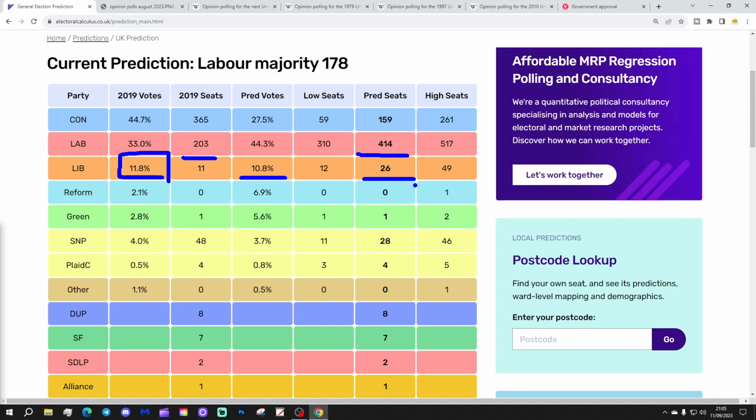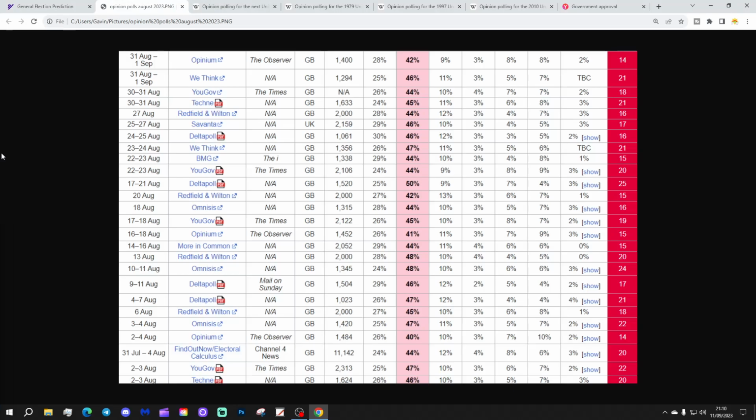So tactical voting is back, and that does have an element of uncertainty. For the Liberal Democrats, they might be higher than the central prediction, I think. Maybe not as high as 49, but perhaps in the 30s, given tactical voting seems to be well and truly back in the ascendancy. But a Labour majority of 178 seats, as I said, is very close to the 1997 Tony Blair landslide election. These are all the opinion polls that the prediction is based upon through August 2023. You can see we continue to see a sea of red here. All opinion polls have Labour in the lead.